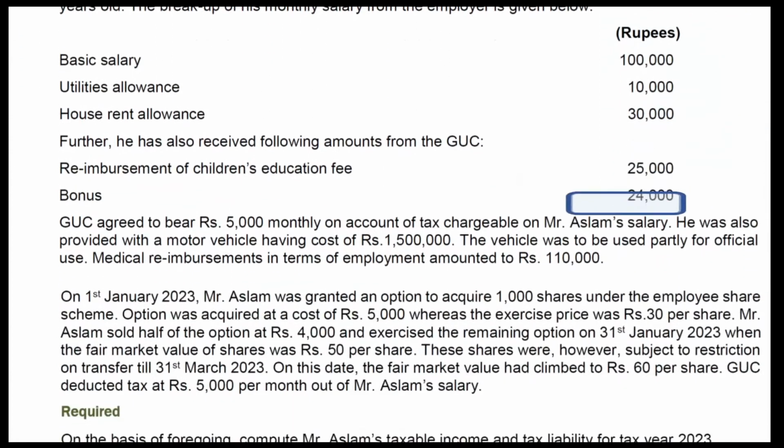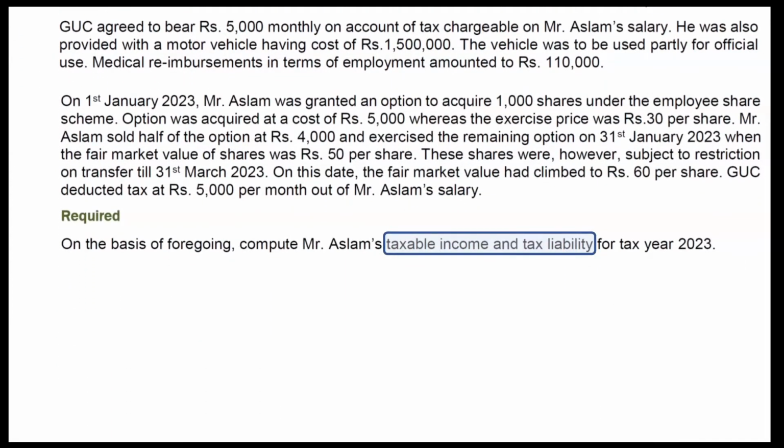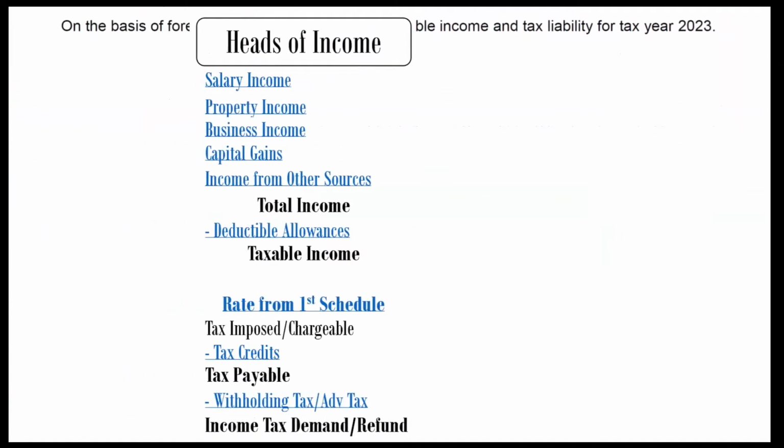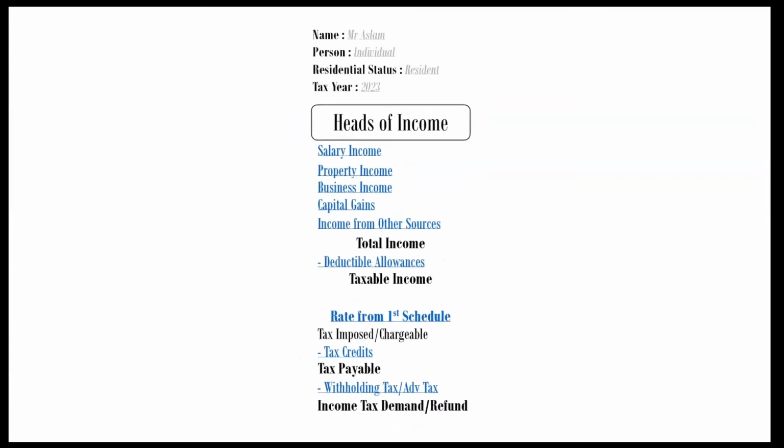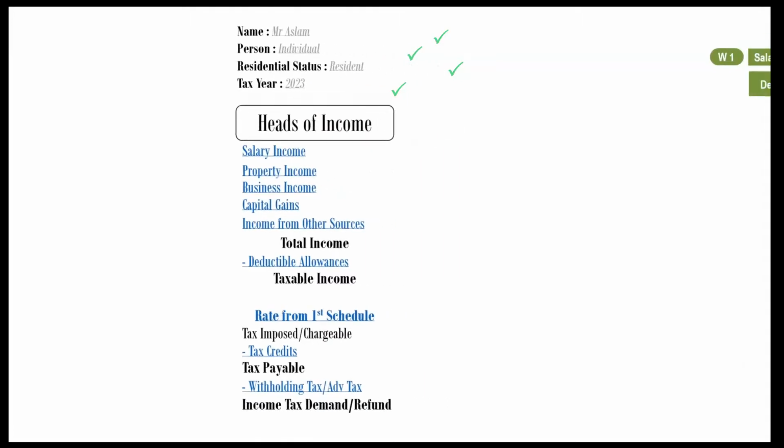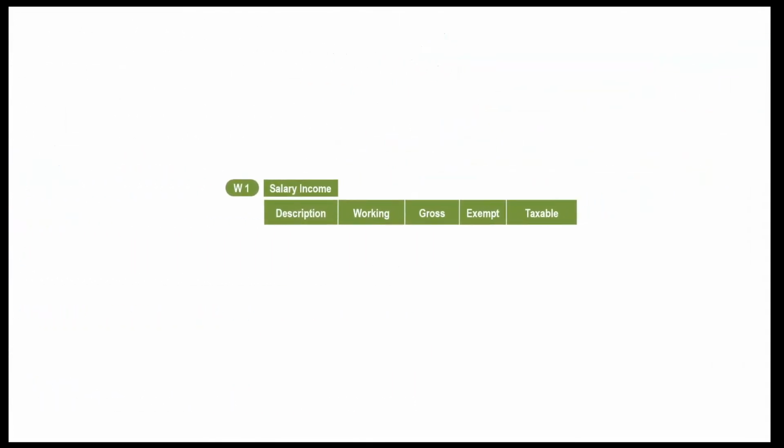Have a look at requirement of question. You are required to compute two items: taxable income and tax liability. Your answer format will look like this. Fill in some basic information like name, type of person, residential status, and tax year. Make your first working on a separate page. For each head of income, you must create a separate working on a separate page.